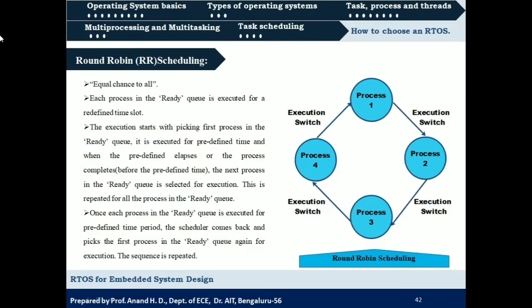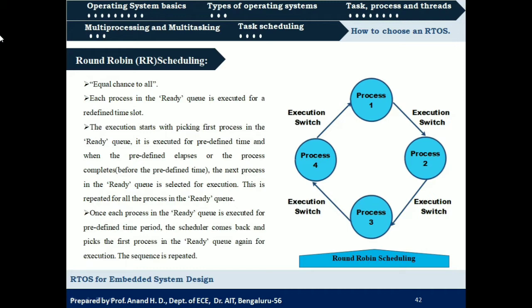So the next concept is round robin scheduling. Initially we saw that preemption can be carried out through 2 approaches. One is what? Priority based, and another is time based. So this is one of the time based preemption.